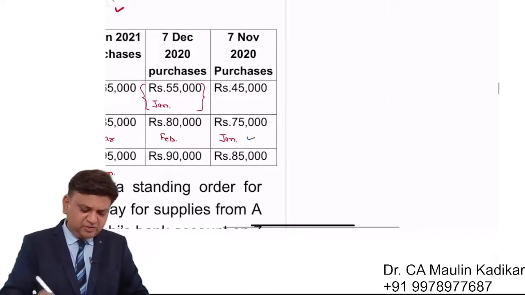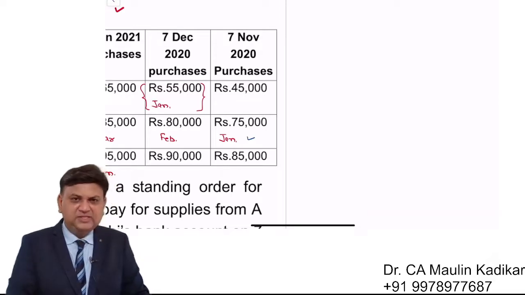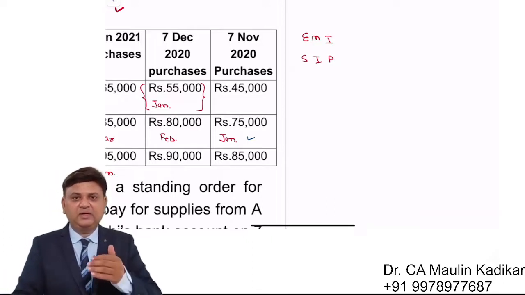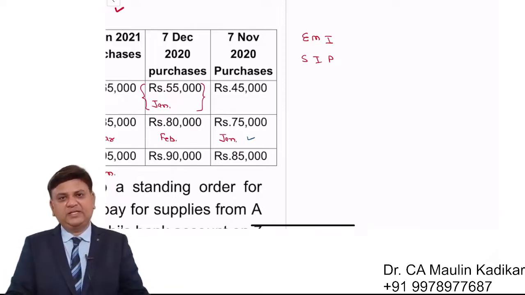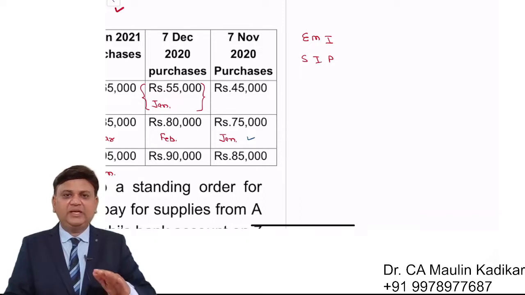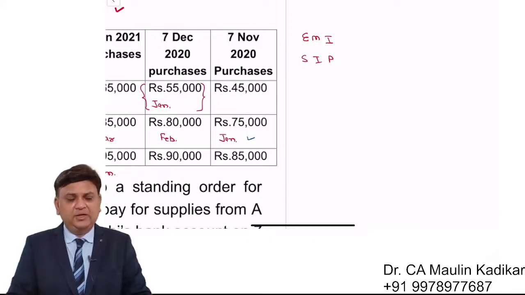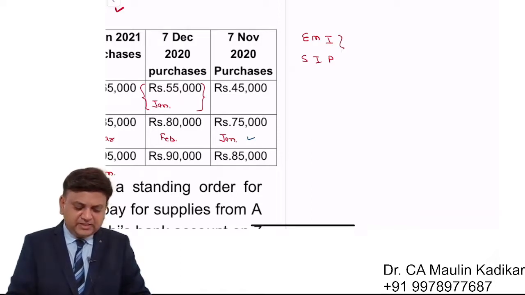Standing order is very similar to, you might have heard something called EMI, equal monthly installment. You might have heard about SIP, systematic investment plan. So whatever these payments are, they happen without any intervention. You already have told the bank that this is the amount which is supposed to be paid to this organization or institution on monthly basis. So similar to that is a standing order.